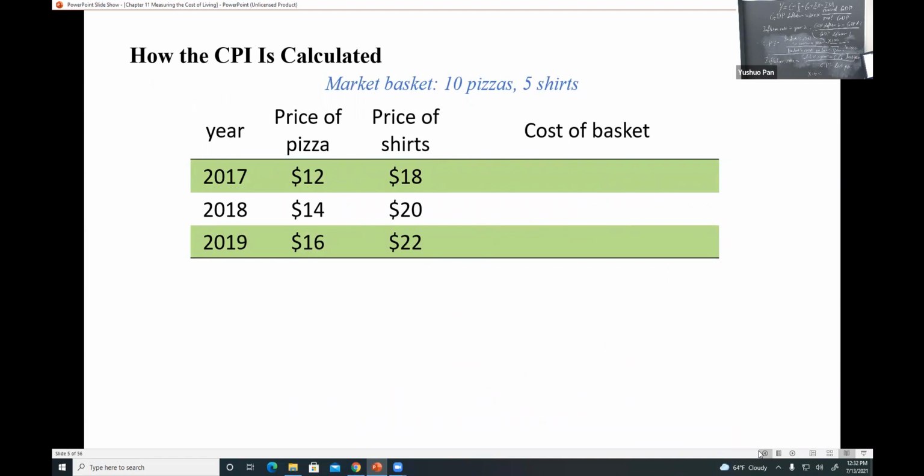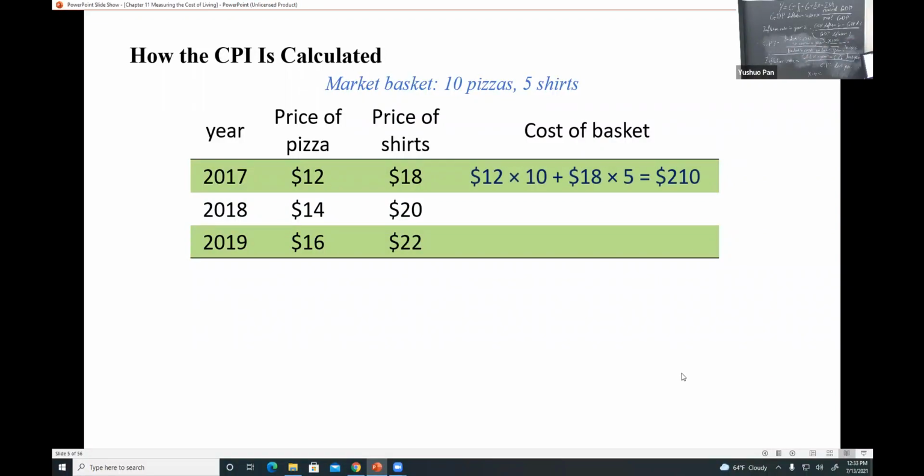How to calculate CPI? Again, we have some assumptions, and the assumption is that there are only two products in a typical consumer's basket. So for a typical consumer, they are only going to buy 10 pizzas and 5 shirts. The prices are here, so use the formula to calculate the CPI.